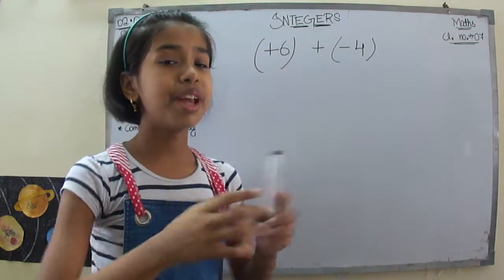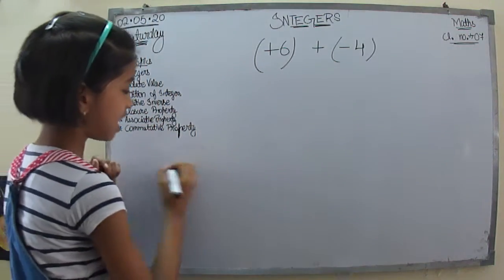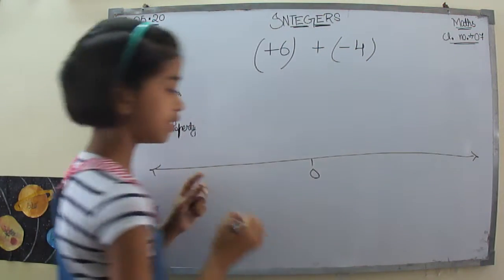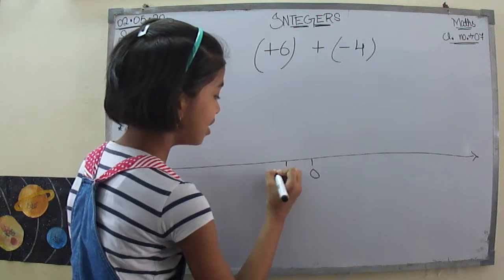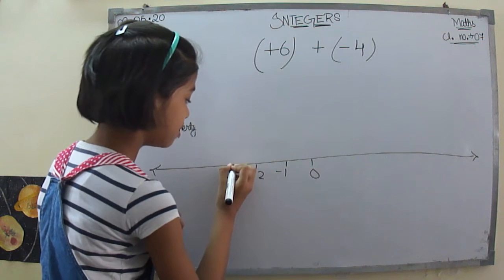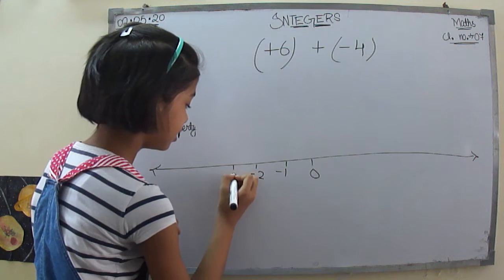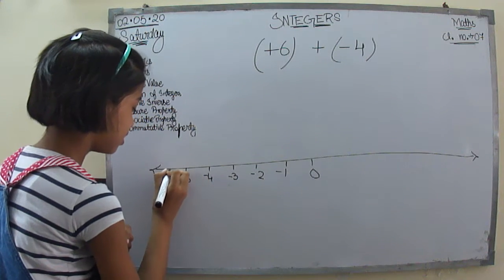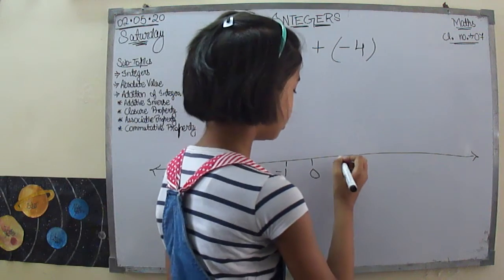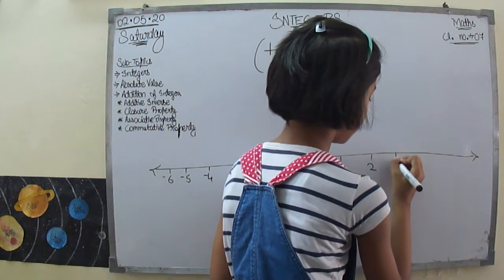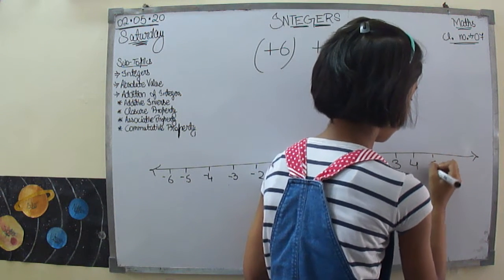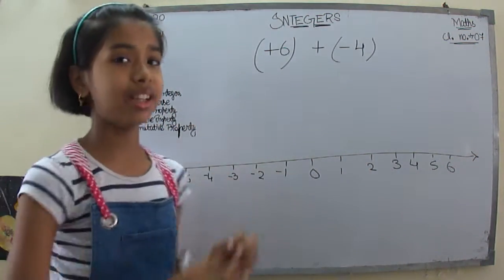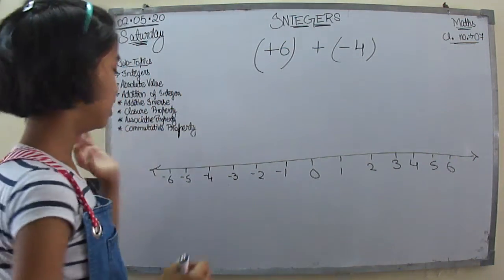Firstly, let's bring our number line. Take that I have a number line over here, going in these two directions, and at the center is a 0, like you can see. Now the -1, -2, -3, -4, -5, -6, and over here also 1, 2, 3, 4, 5, 6. Here is the number line going in this way and also this way.